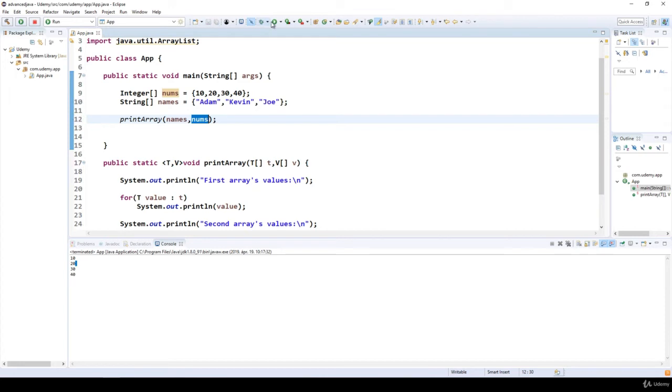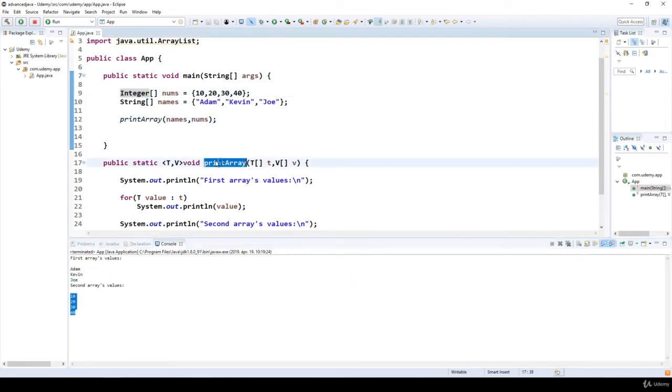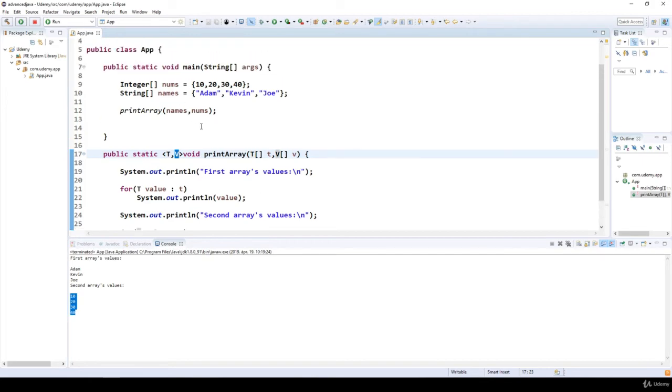So if I save it and run the application, as you can see, we are able to print out the one-dimensional array of strings, and we are able to print the one-dimensional array of integers with the help of the same method. We can define as many generic type parameters as we want. In this case, we have two generic types, T and V. Okay, so this is how we create generic methods.